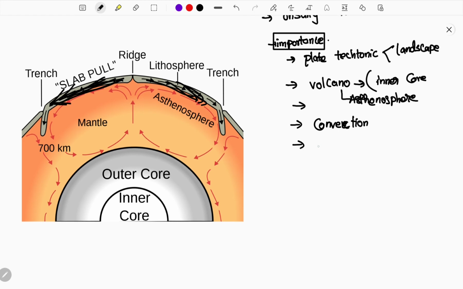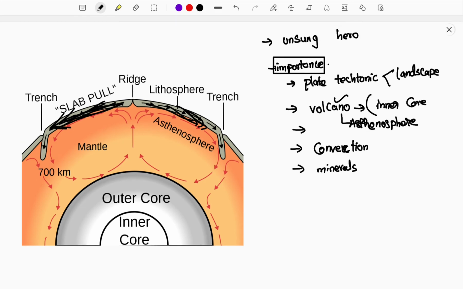And also more mineral resources. For example, many minerals that are found on the surface of the earth are there because of volcanic eruptions. This volcanic material is brought from the asthenosphere, which has come to the surface and spread along the surface of the earth. And all the variations that you see, geomorphological changes, everything is because of the asthenospheric layer, which keeps the earth's plates floating.